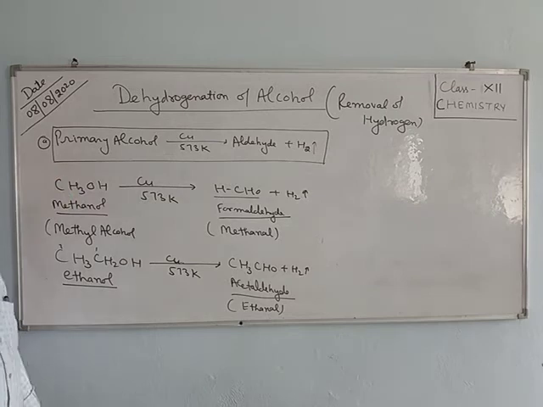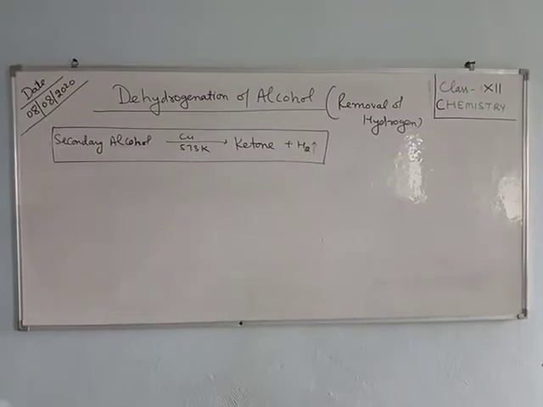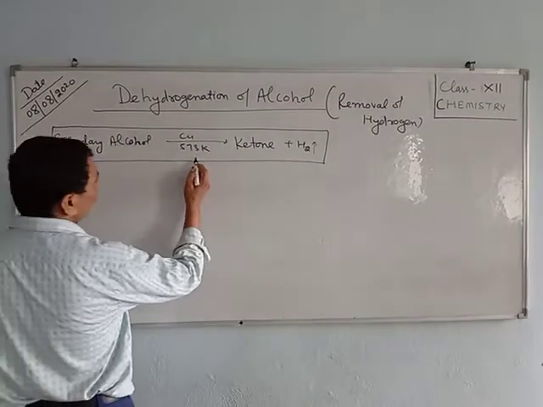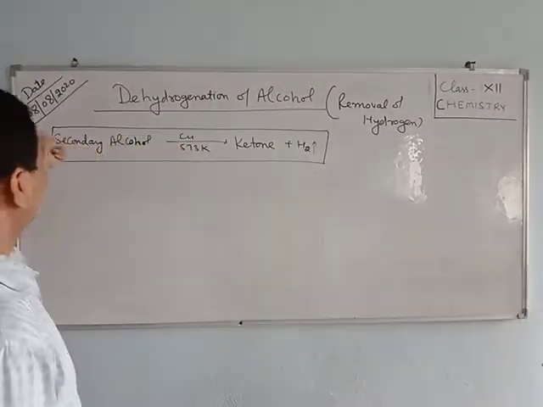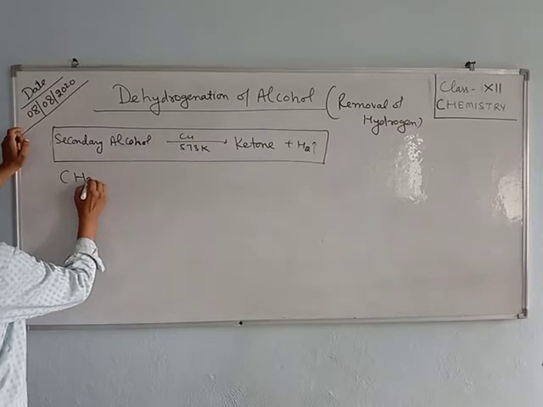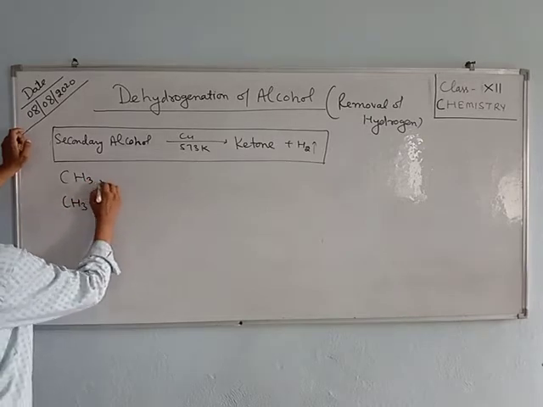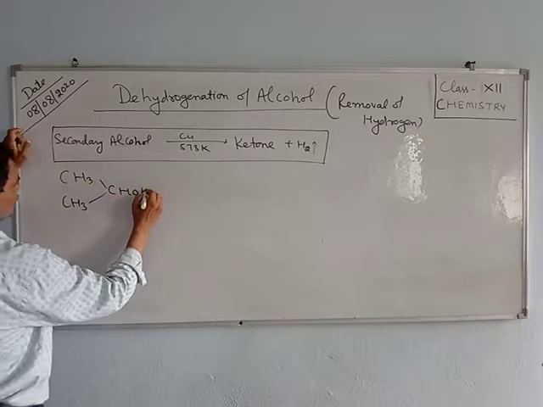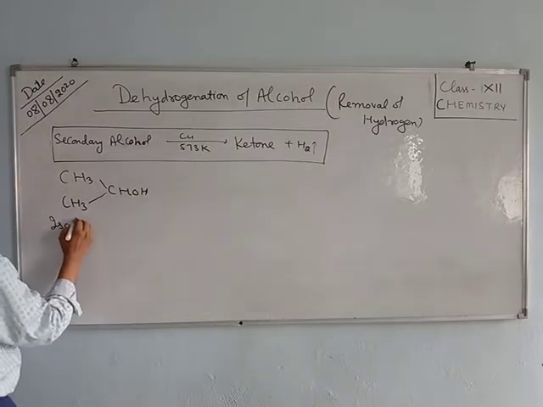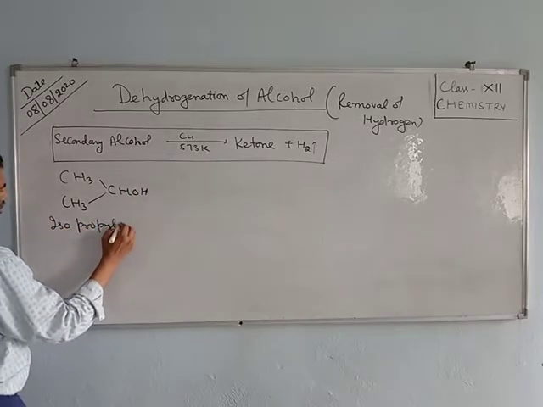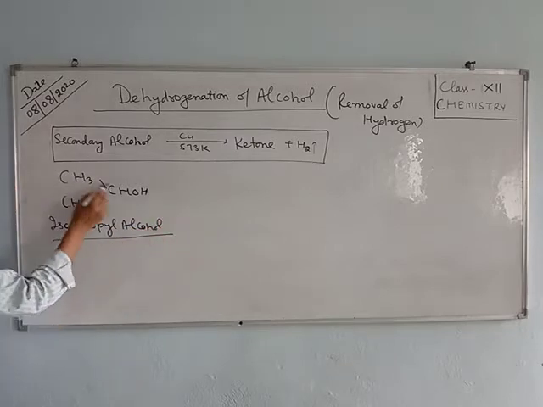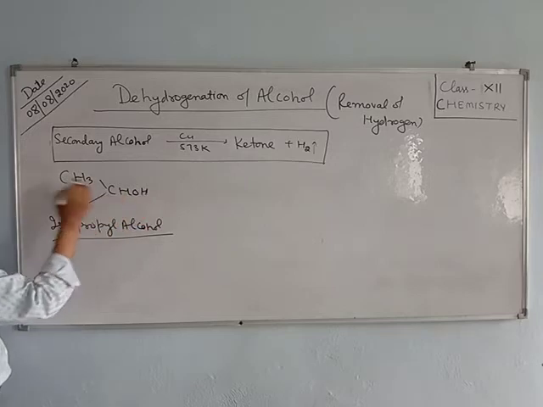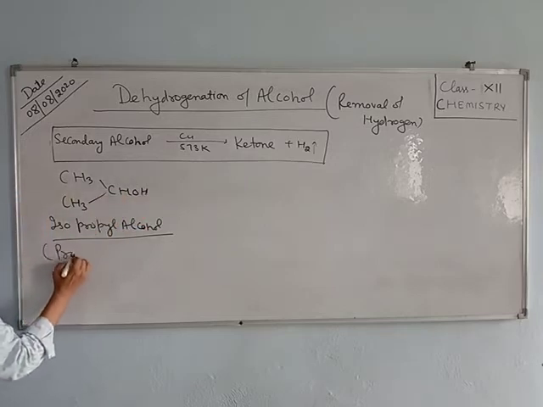Now we come to the secondary alcohol. When secondary alcohol is heated at 573 Kelvin in the presence of copper, it gives ketone. An example of secondary alcohol is CH3CHOHCH3. The common name of this compound is isopropyl alcohol, or you can say propanol-2. 1, 2, 3, and the OH group is bonded with the second carbon atom.